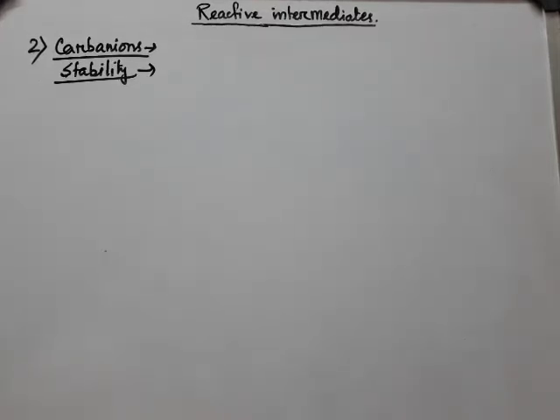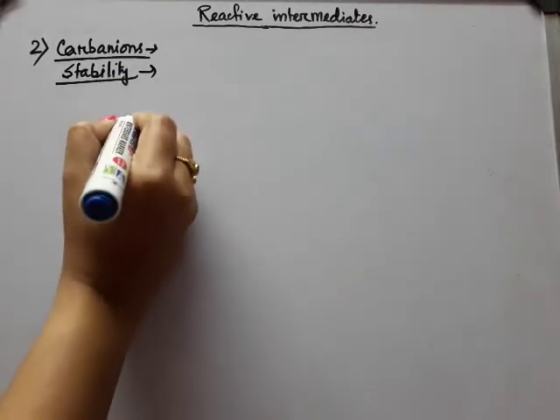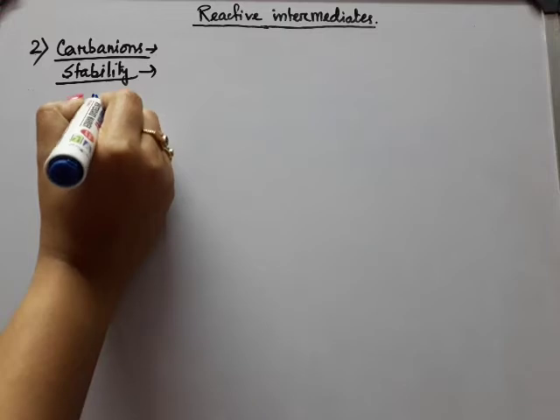Now the stability of the carbanions is actually reverse to that of the carbocations, because let me write the examples.